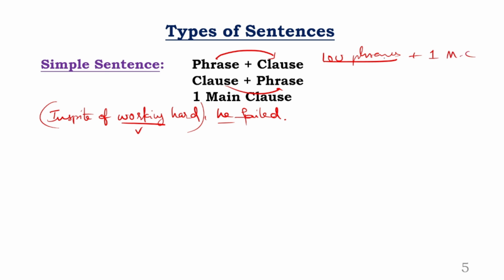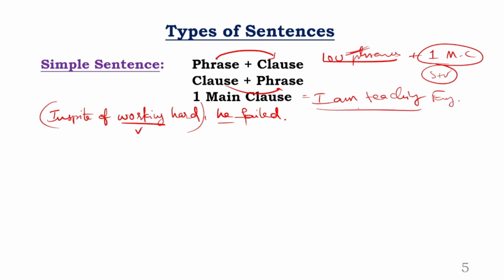Is that clear? You may have 1,000, 1 lakh, 1 crore phrases. Remember, still the sentence is incomplete unless and until you put one little combination of one main clause, a subject-verb combination, just a two-word combination. If you put that, it becomes a main clause. That becomes a complete sentence. Or you can just simply say, I am teaching English. That is a main clause, and that is a simple sentence. So simple sentences are formed with either a phrase with a clause, or a clause with a phrase, or just one main clause individually.